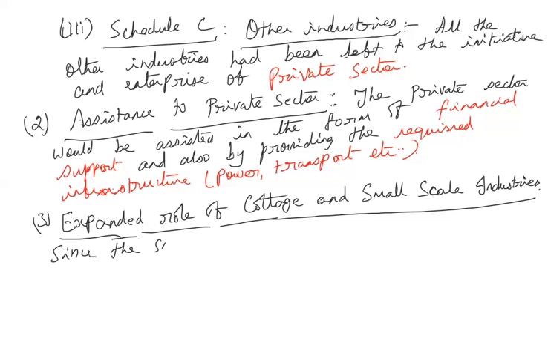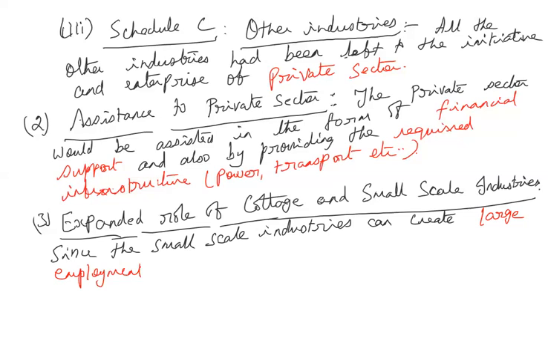So since small scale industries, including the cottage industries, can create large employment opportunities, what did the government decide?